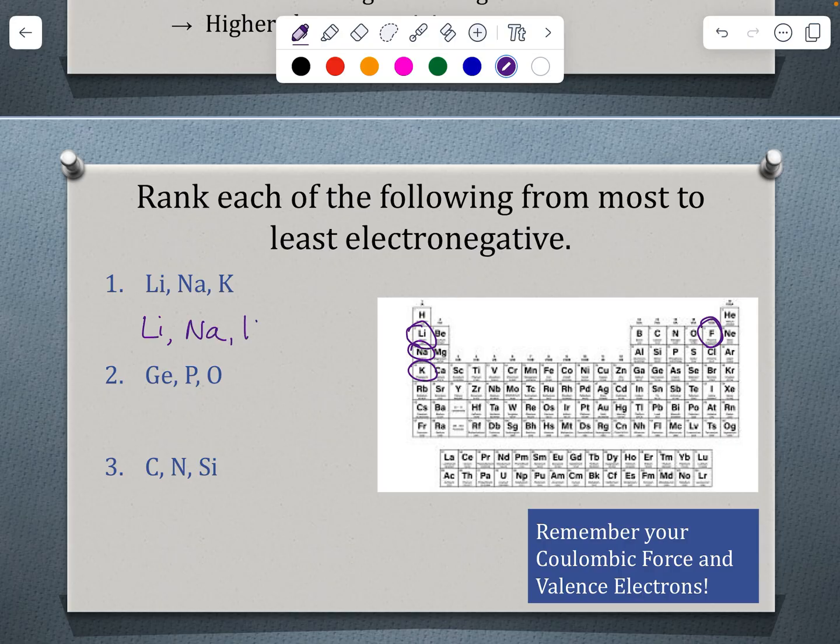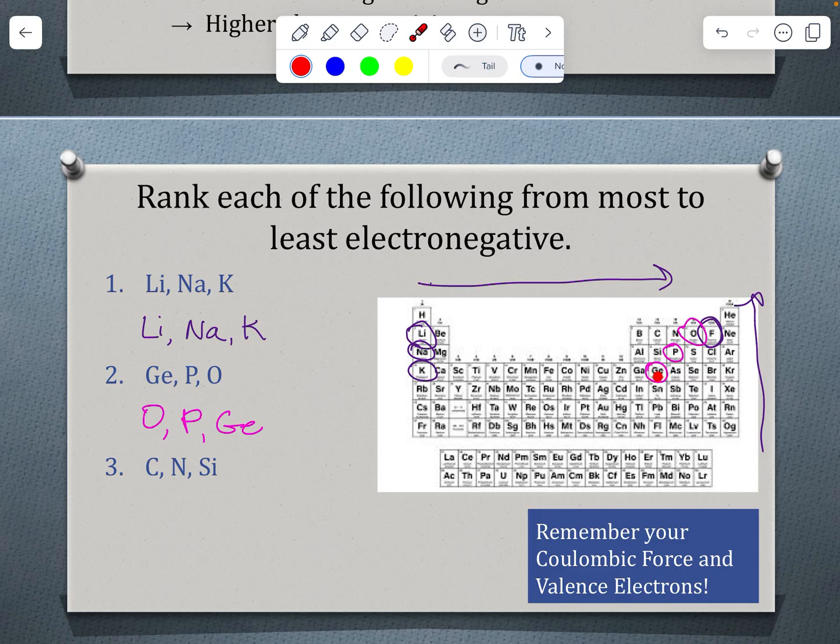Sodium, and then potassium. And again, if we want to draw our trend on our periodic table there. Next, we've got Ge, phosphorus, and oxygen. Looking at those, oxygen is closest to the top right, and then phosphorus and Ge as our least electronegative.